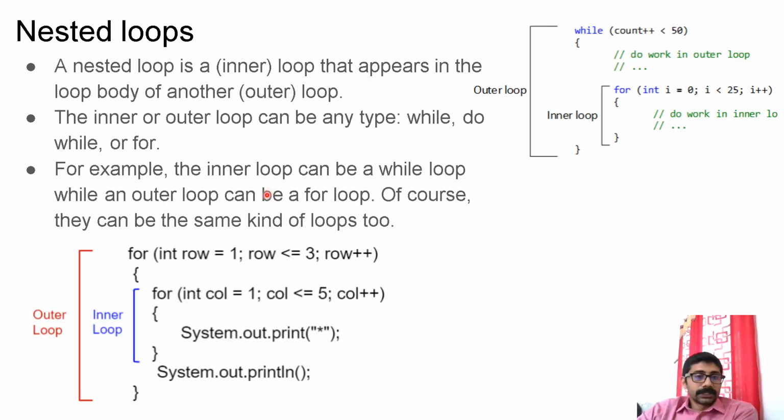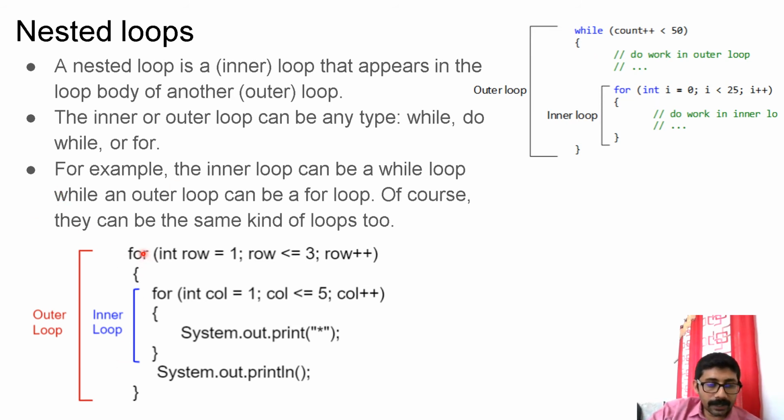Now nested loops. A nested loop or an inner loop is nothing but the one that appears in the loop body of another outer loop. So a nested loop is the one which is present inside the body of another loop. The inner or the outer loop can be of any type: while, do while, whatever. There is no restriction like if the outer loop is a while loop, you need to have the same. You can mix between the while loop or do while loop. Logic is all about nesting one loop within another loop. That's all.